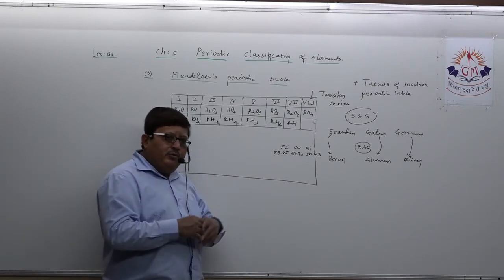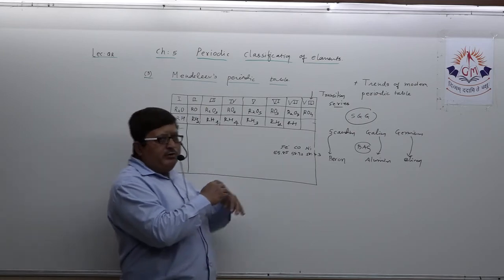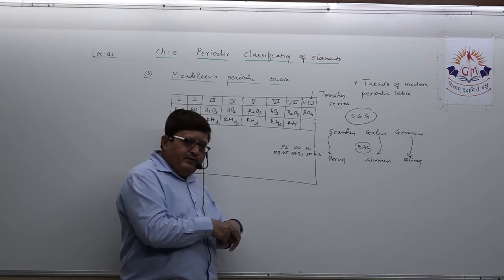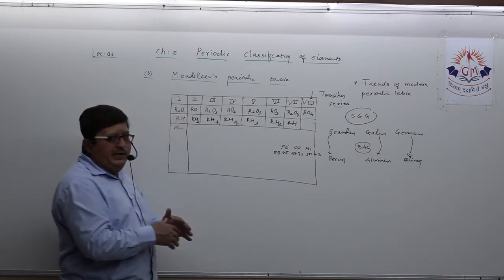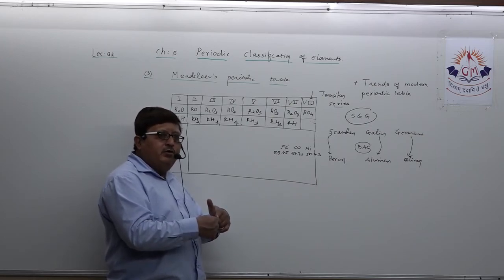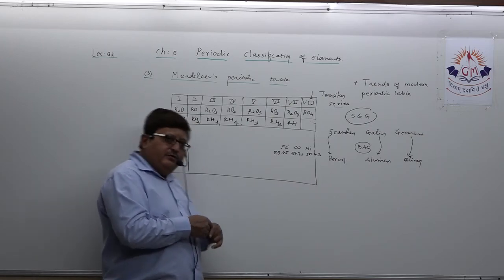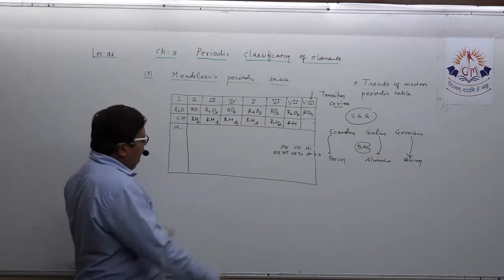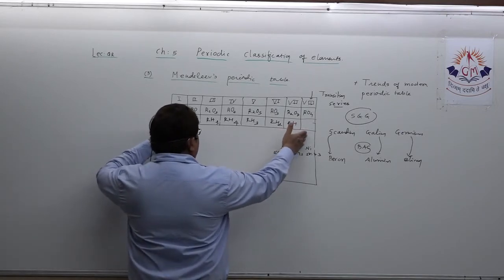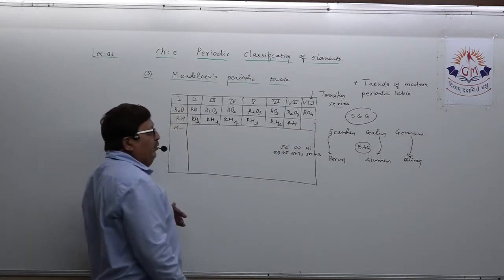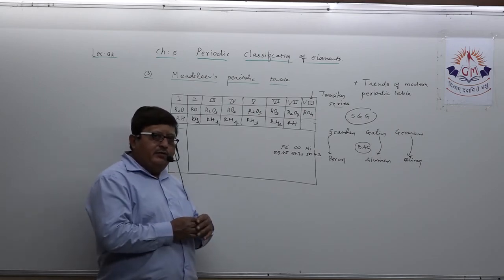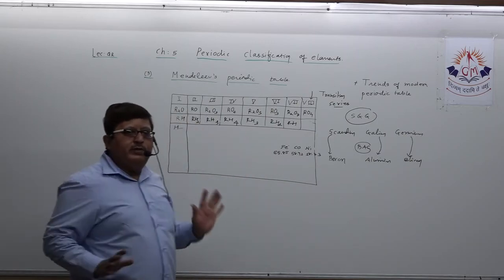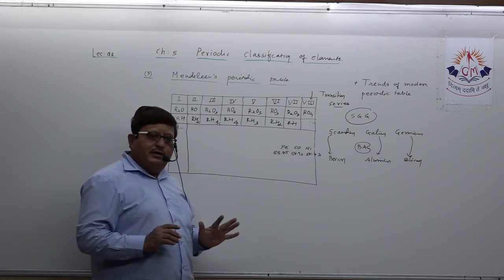And he came to know one thing, that the law of octaves was formally written by Mendeleev this way: properties of elements are periodic functions of their atomic mass. Understand? So accordingly he prepared his periodic table, where he arranged elements in ultimately 8 groups and 6 rows, that you all know. This way his classification was over. So this is the way you can write the short note of Mendeleev's periodic table. Is it clear in your mind?